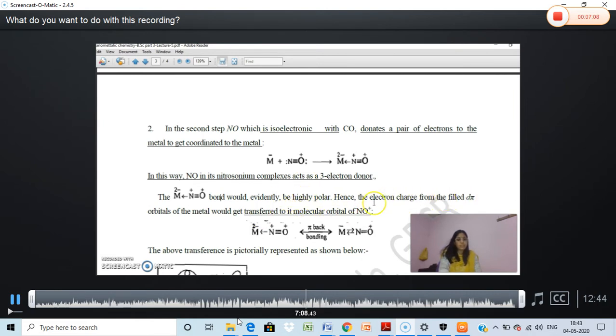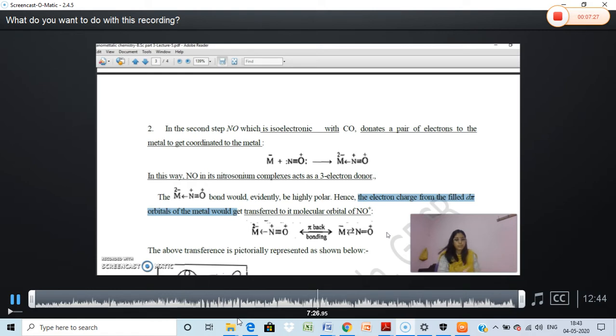In our next process, there is a charge transfer from the filled d orbital of the metal to the NO. That is the back donation taking place here.